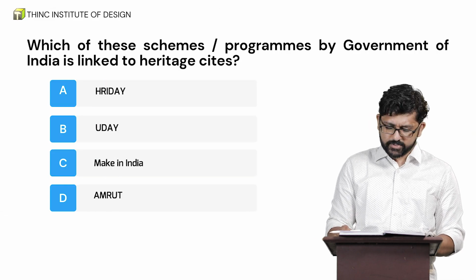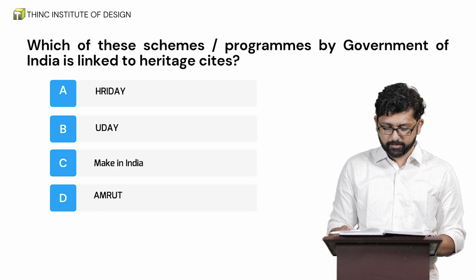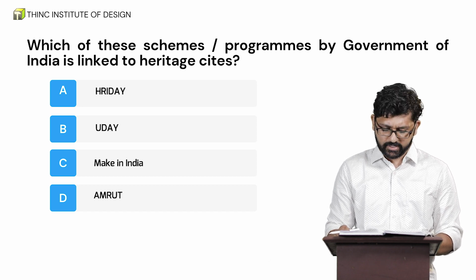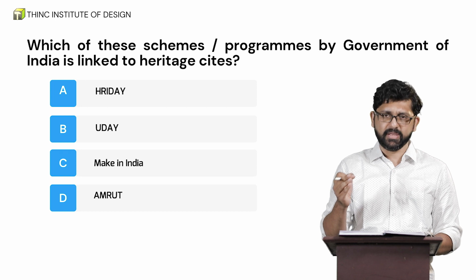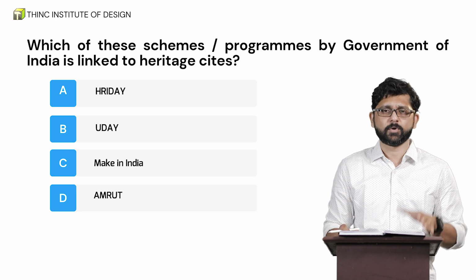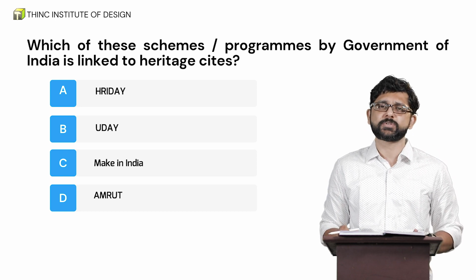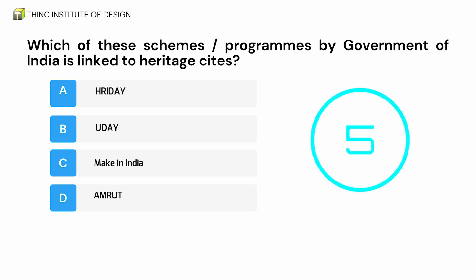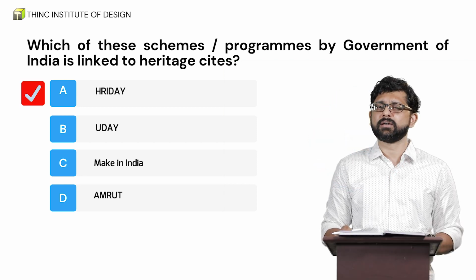Question number 2. Which of these schemes or programs by Government of India is linked to heritage cities? There are four options that are given: Hriday, Uday, Make in India, and Amrit. I want you to pause the video, go through the four options, and comment what's the correct answer in the comment box below. The correct answer is Hriday.